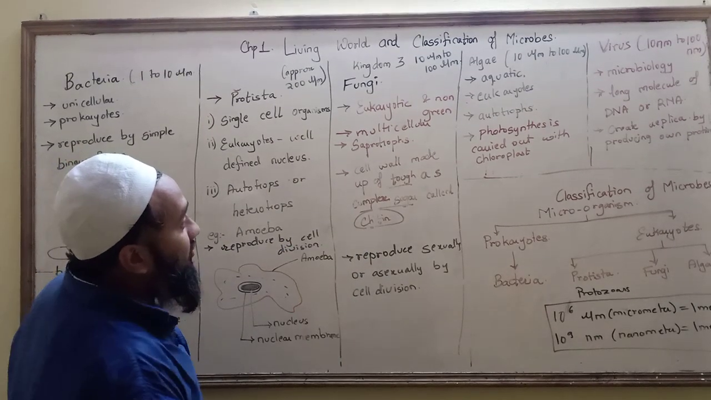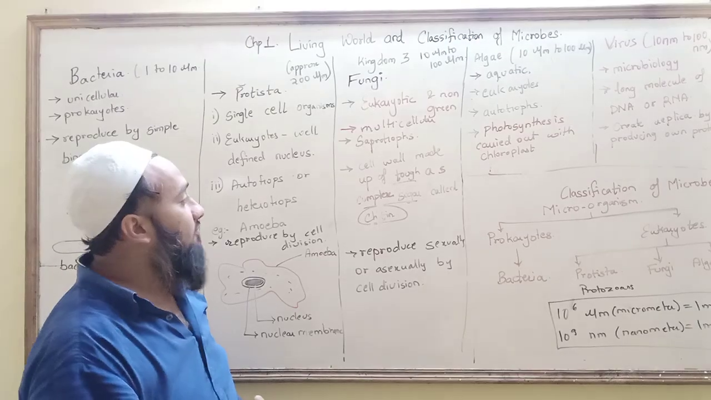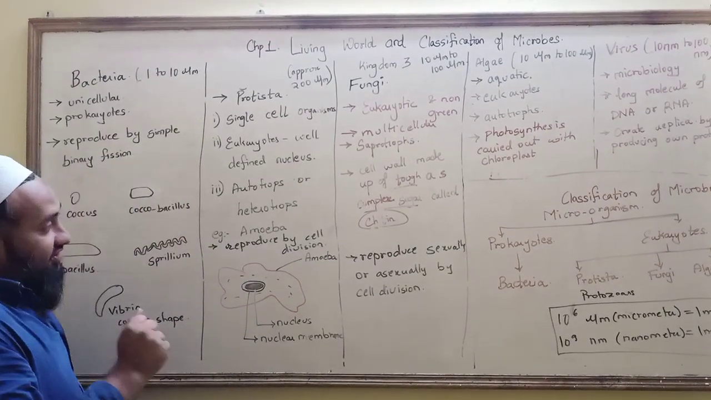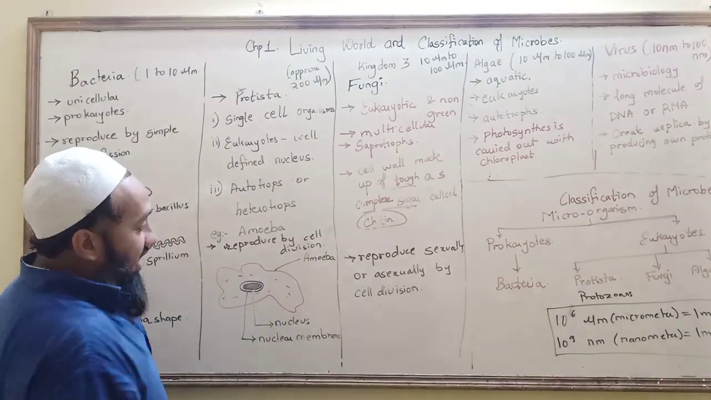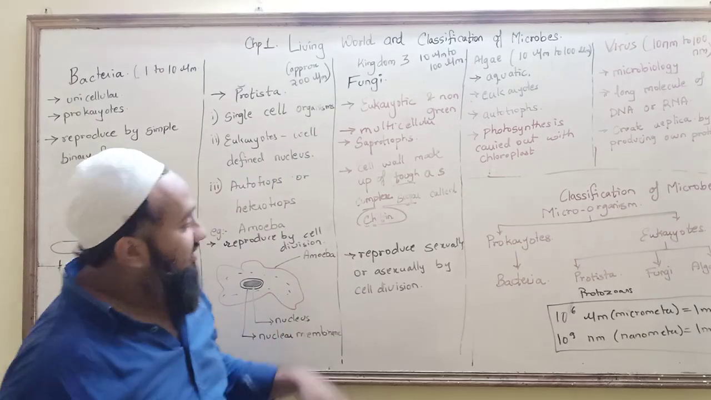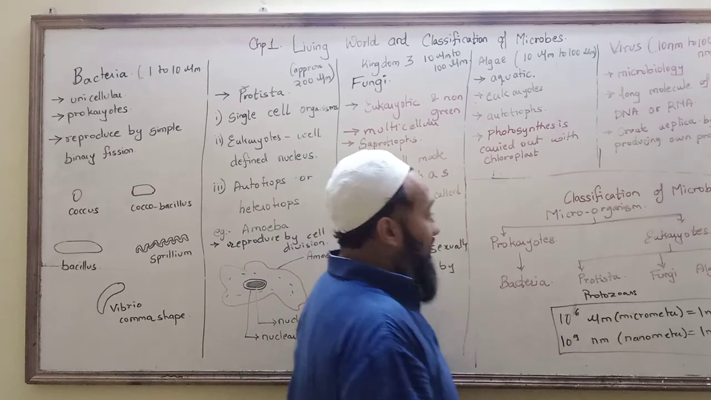Saprotrophs. Why? What do you mean by saprotrophs? Saprotrophs means obtaining nutrition from decayed matter. I told you the cell wall is made up of complex sugar, which is tough, it is chitin. Okay? And they reproduce sexually or asexually. If it is asexually, it is by cell division. Okay? Then you have